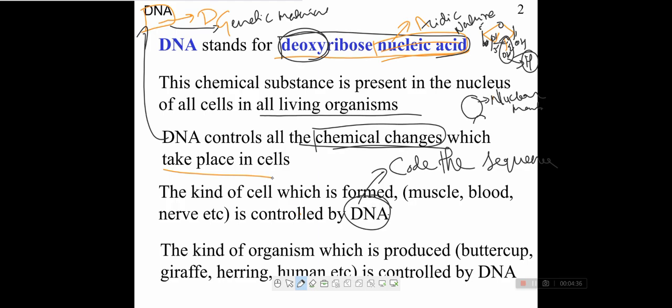The kind of organism which is produced is controlled by DNA, like buttercup, giraffe, human, every kind of organism. Only DNA is the element that controls the whole organism, the whole structure of the organism.